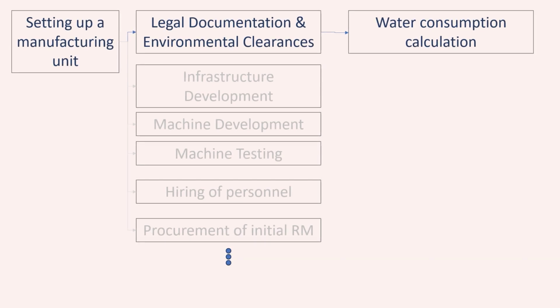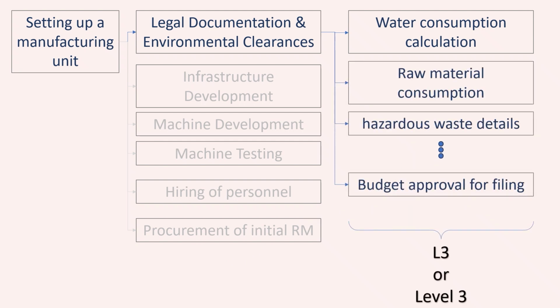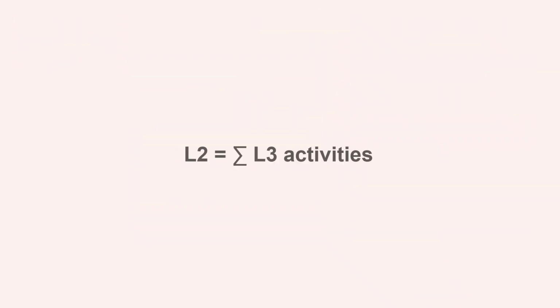For example, the L2 activity legal documentation and environmental clearance could be broken down further into several L3 level activities like water consumption calculation, raw material consumption calculation, hazardous waste details which could be emitted, budget approval for filing the documentation, etc. Or in other words, every L2 level activity is the sum total of its constituent L3 level activities.